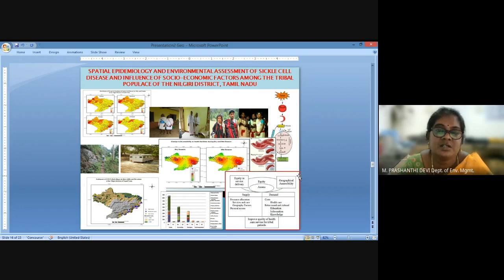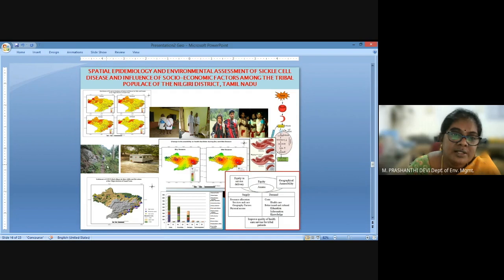So here we can see the different tribal populations, and these maps show the areas. The red patches indicate areas that are high risk zones for sickle cell anemia among the tribal population of Nilgiris. And this is the seasonal mapping, showing how seasons affect the accessibility of the tribal population in the hilly terrain to reach the sickle cell anemia specific health centers.